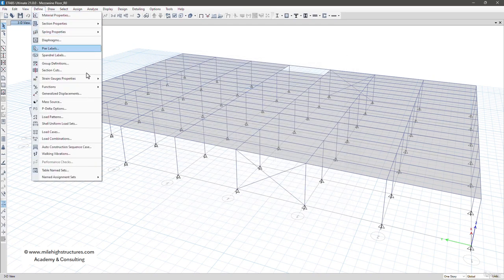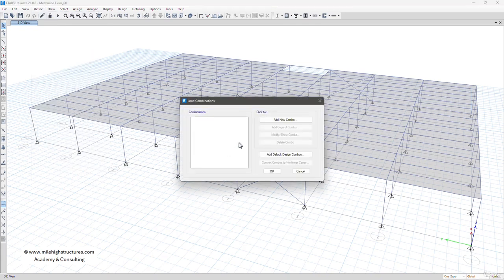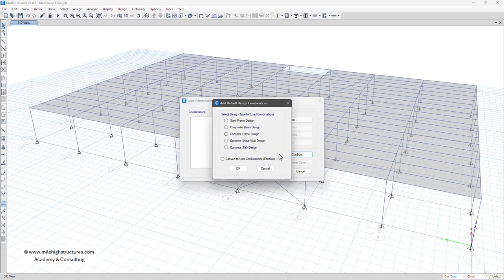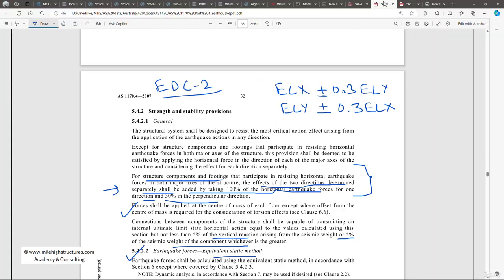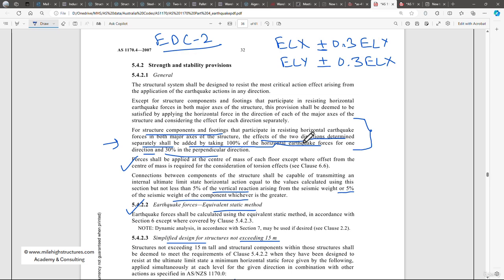So we can again go to the load combinations option here, and add default design combos, convert to user combination, and select steel frame design. Left click on OK. There's one more thing that we need to confirm. We know that this is an EDC2 category, that is earthquake design category 2, and in this particular case, as we discussed in the earlier lecture, we have to use 100% of the horizontal earthquake force in one direction and 30% in the perpendicular direction.